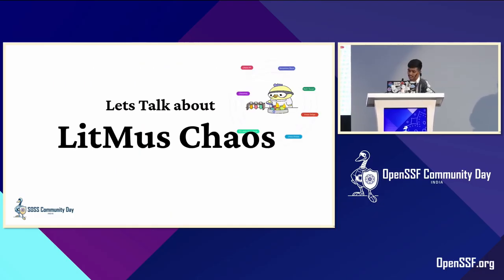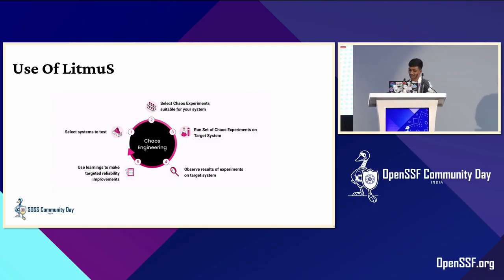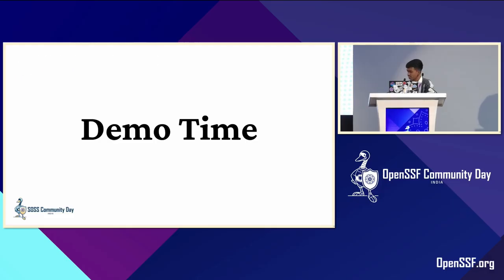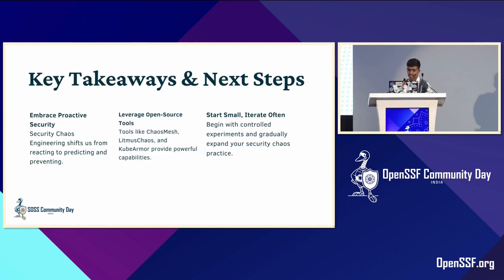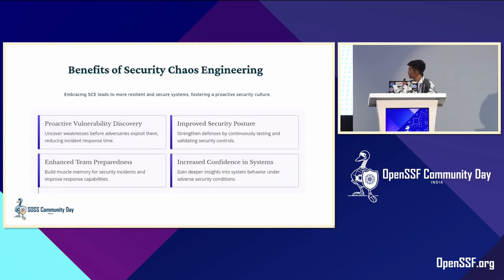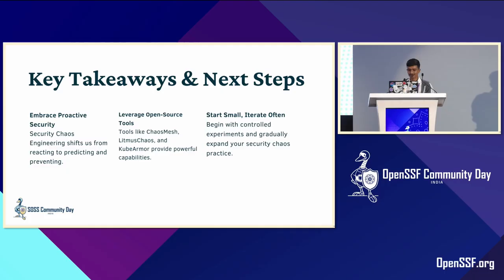So let's talk about Chaos Mesh. Okay, we are skipping here. If you want to know about Chaos Mesh, you can check the slides here. These are some benefits of chaos engineering: it uncovers weaknesses and improves the security posture. It increases the confidence in the system as we go deeper into the system. And these are some of the key takeaways.